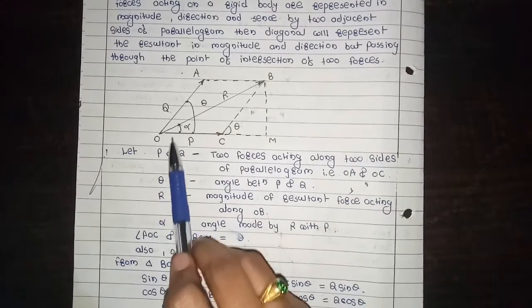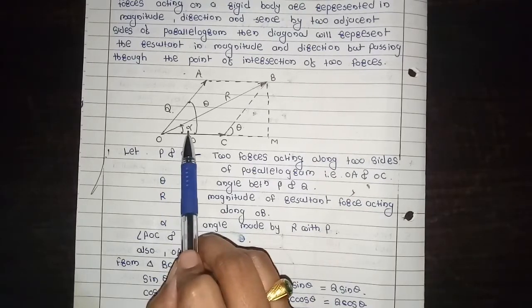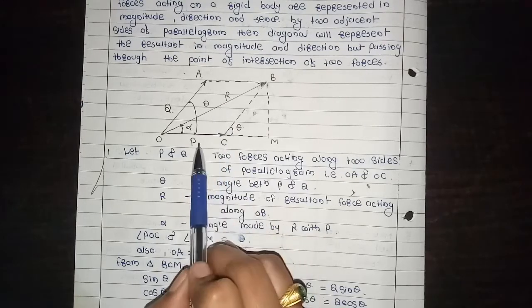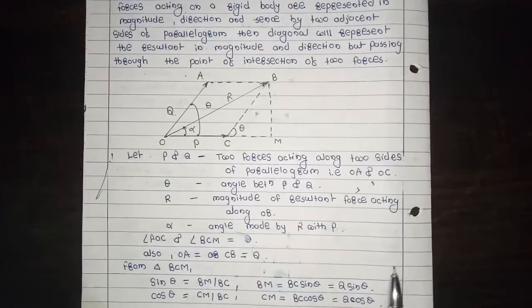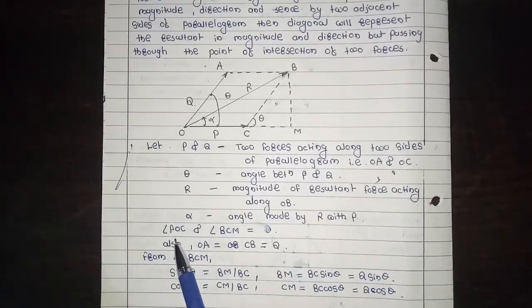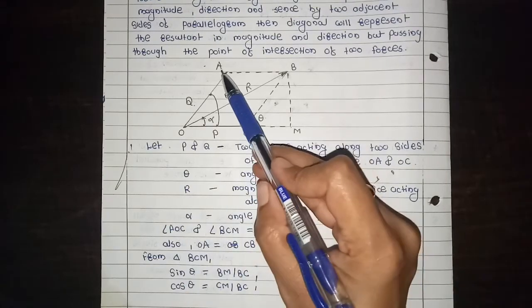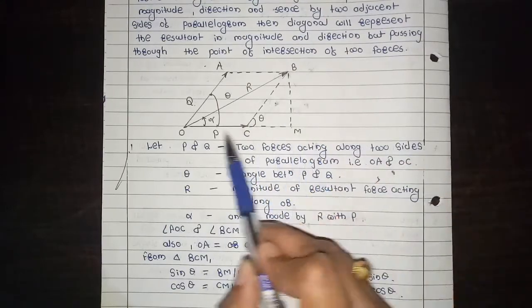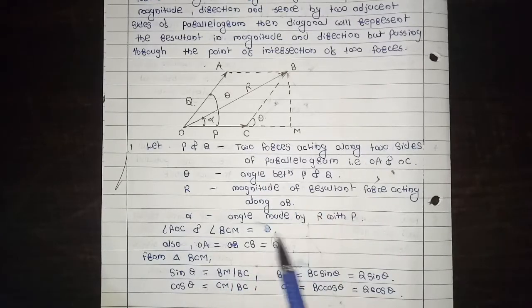Then alpha is the angle made by R with P, means resultant with P force. Then angle AOC and angle BCM: see this diagram, angle AOC and angle BCM are equal to theta.